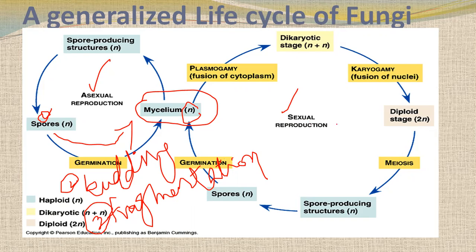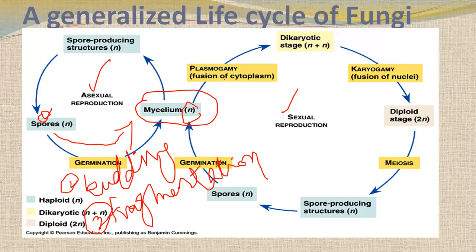So if we look at sexual reproduction, from the mycelium, plasmogamy occurs, the fusion of the cytoplasm of two types of mycelium, plus and minus, positive and negative, which are different strains.